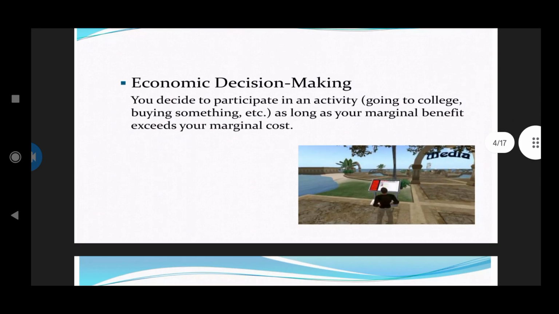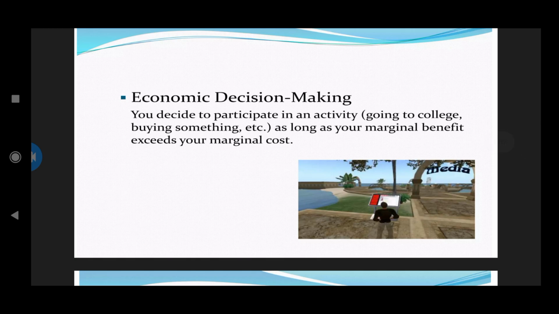Next, let us see economic decision making. You decide to participate in an activity, like going to college or buying something, as long as your marginal benefit exceeds your marginal cost. This is one of the basic things.